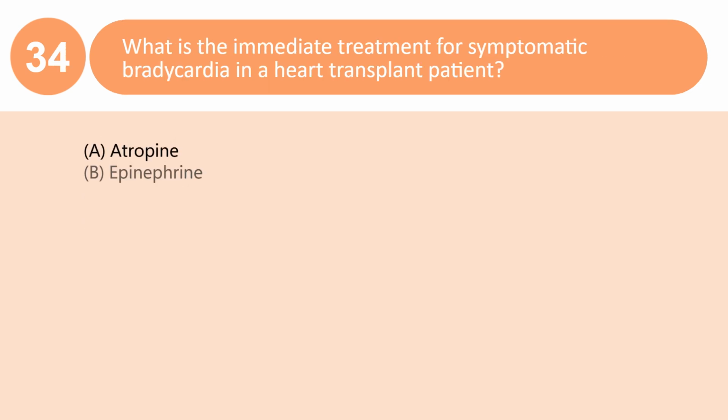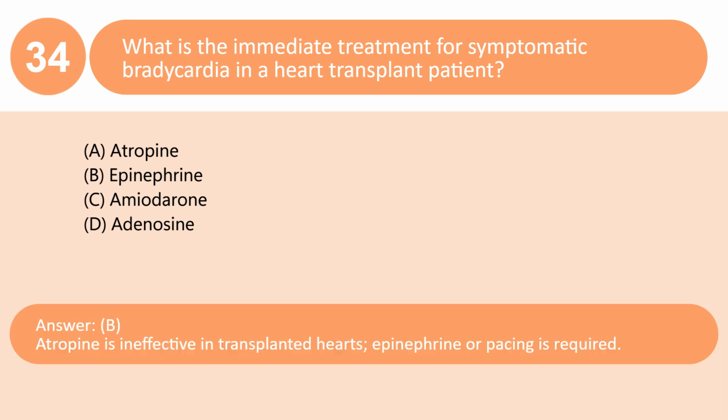What is the immediate treatment for symptomatic bradycardia in a heart transplant patient? A. Atropine. B. Epinephrine. C. Amiodarone. D. Adenosine. Answer B. Atropine is ineffective in transplanted hearts, epinephrine or pacing is required.